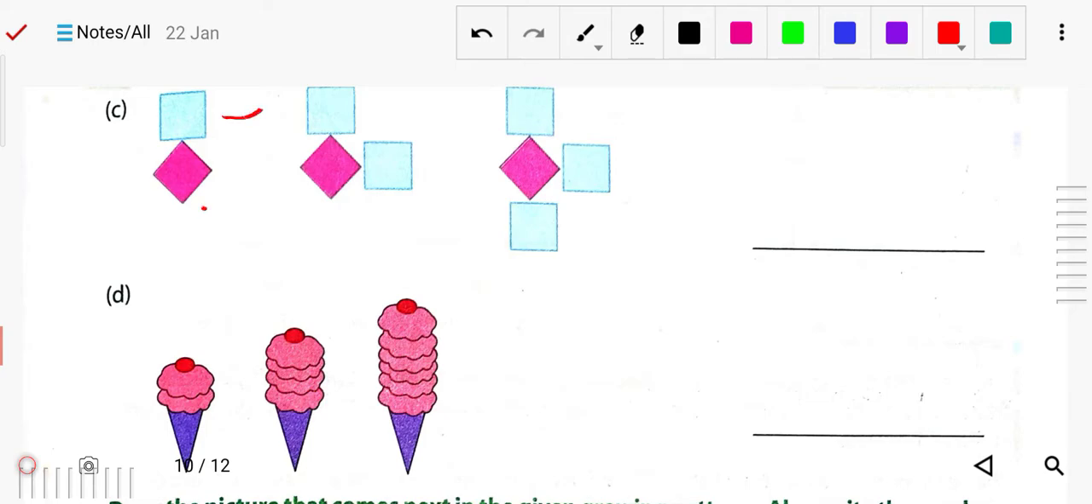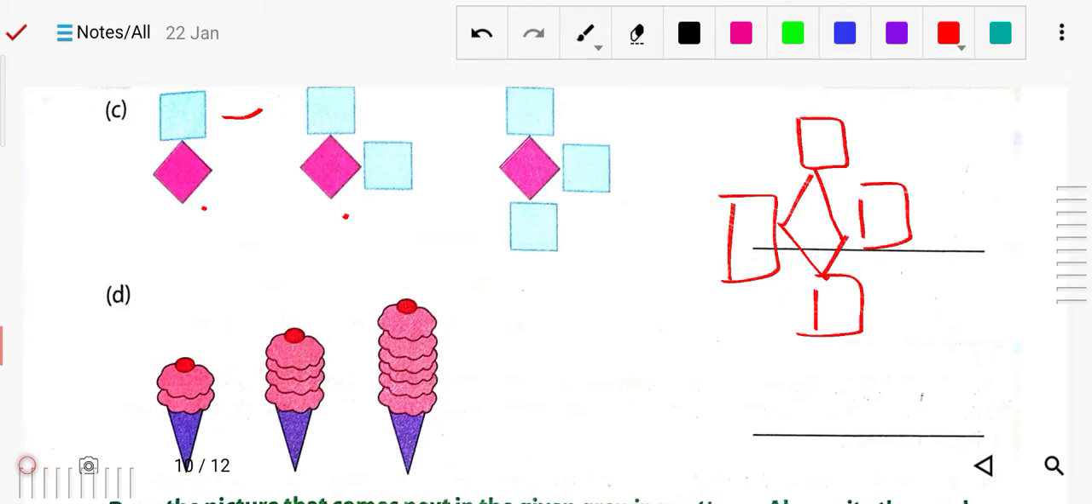There is one diamond box and one square, then one diamond, two squares, then again diamond, three boxes. Only the diamond box is constant. Only the square box is increasing, so next it will be here. So this is your answer.